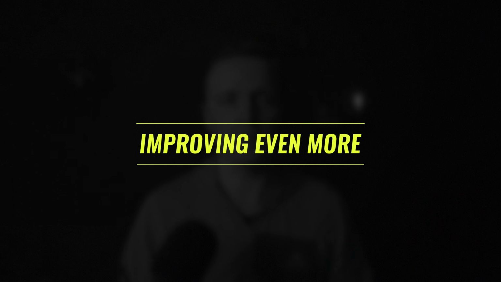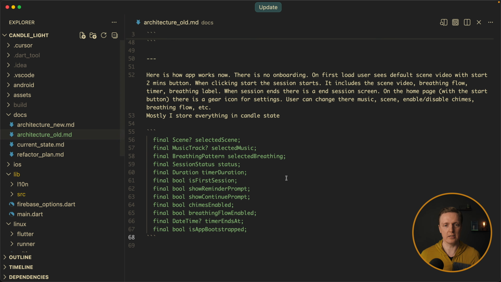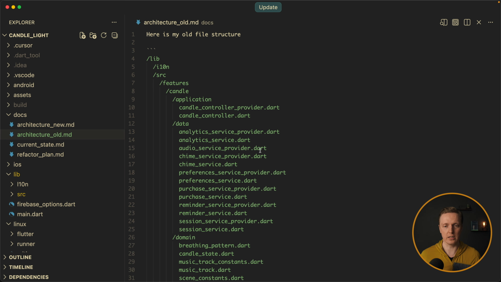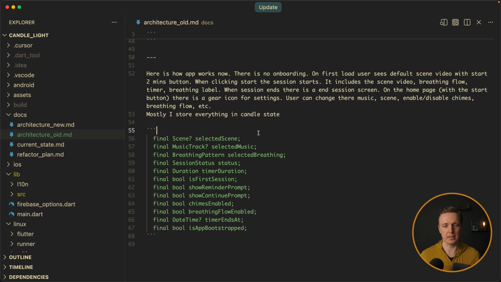But it is obviously not all, you can do it even better. For example, if you plan some refactoring in your project, I recommend you create several files and define there everything that you want. Like for example here in docs I have architecture new, architecture old, current state and refactor plan. Which basically means in old architecture you can throw the whole file structure and then define how exactly something is working.